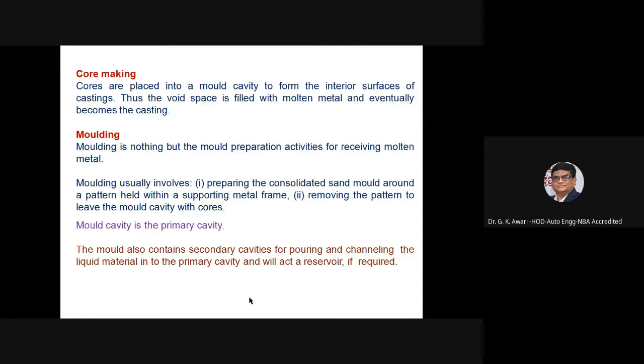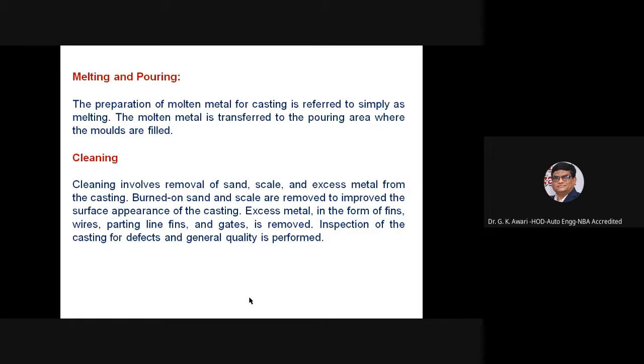Molding usually involves preparing the consolidated sand mold around a pattern held within a supporting metal frame, removing the pattern to leave the mold cavity and cores. And mold cavity is the primary cavity. The mold cavity also contains secondary cavities for pouring and channeling the liquid material into the primary cavity, which will act as a reservoir if required.